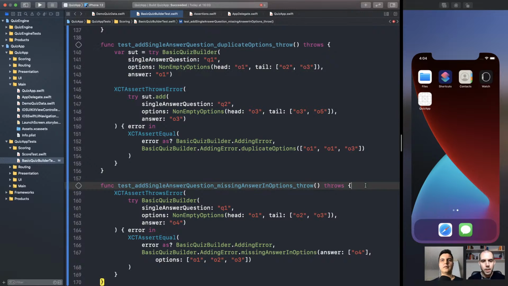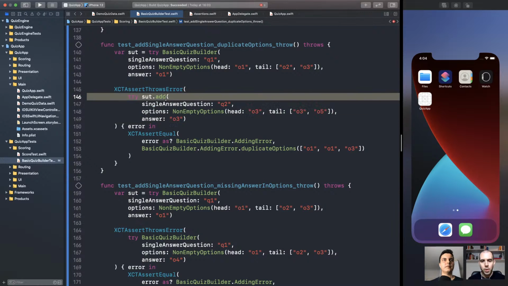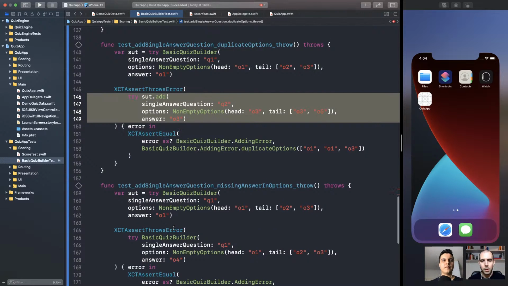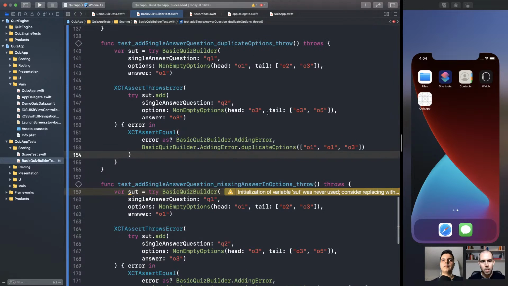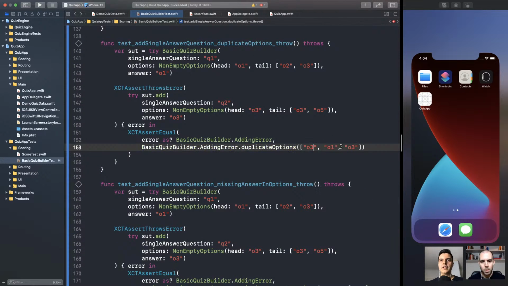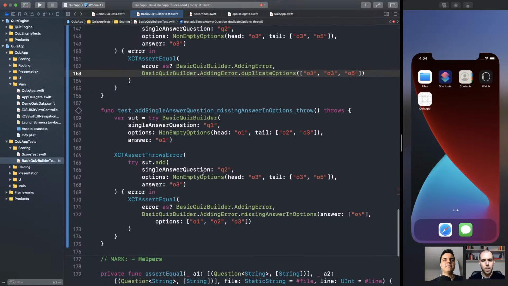Let's update on 153 also the options there, because now it's 335. True. 335. And here, missing answer in options. We have 06. 06, 345.